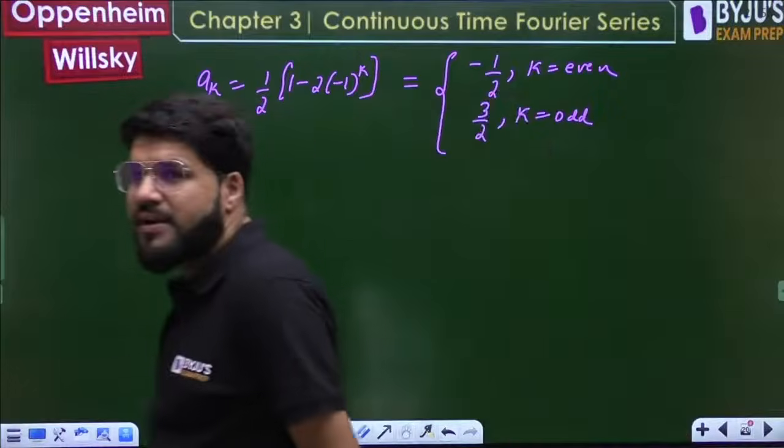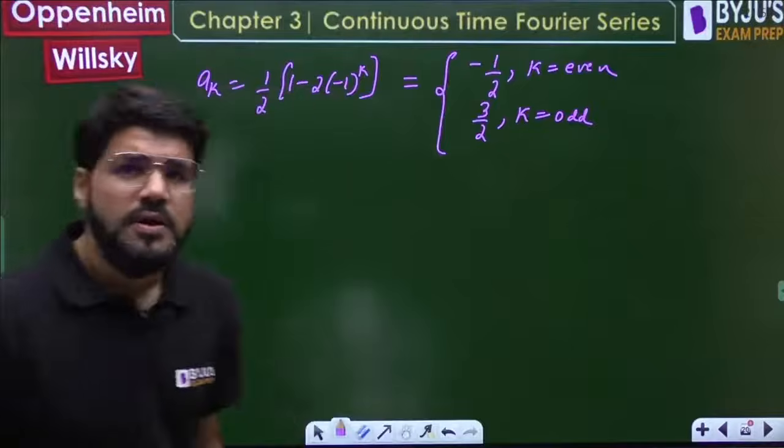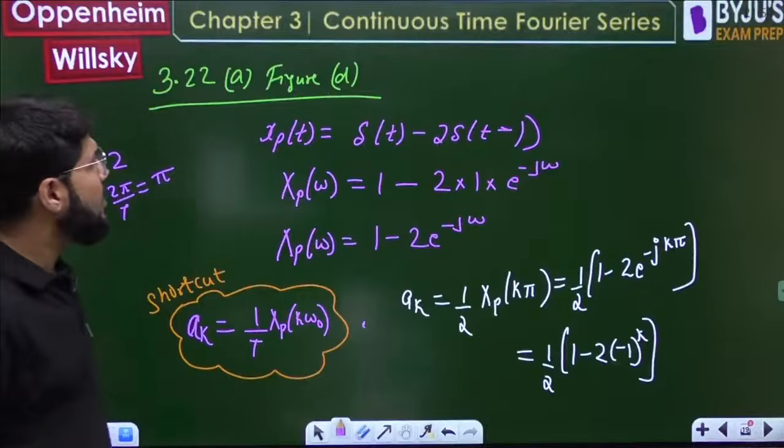So like this also you can write it down. It depends how the options are given. This is the complete a_k for figure D.